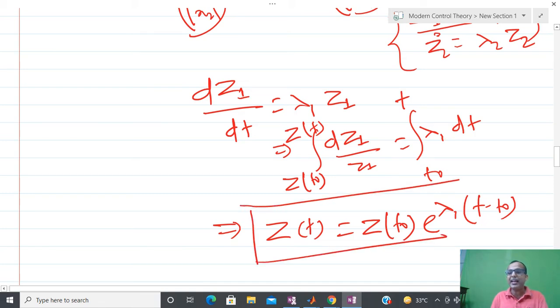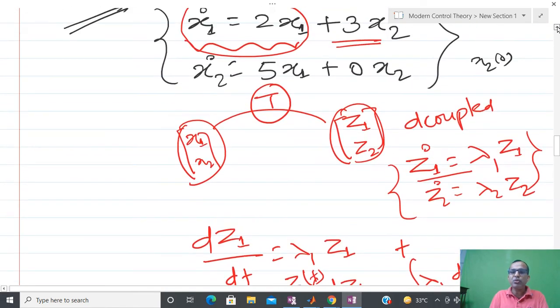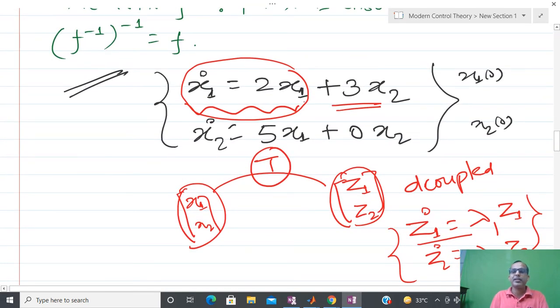So you can see that I know how to solve the first order differential equation, but I do not know how to solve the combined differential equation. So how do I use the previous knowledge? Only one thing I have: I will define some kind of transformation or function such that I can move from this domain to this domain, where in one domain the system is coupled and in the other I have a decoupled system. So after finding this transformation, I can simplify this problem.